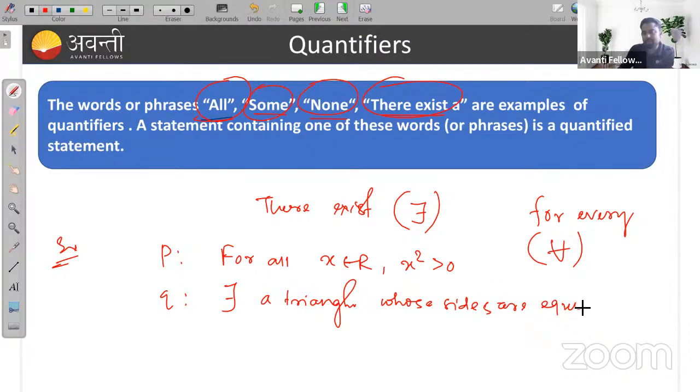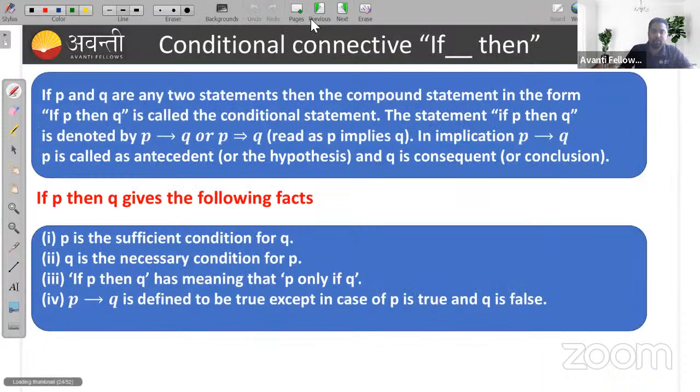So you can see here we are using quantifiers. This is my quantifier, and this is also my quantifier. If I ask you to find the negation of these quantifiers, what will you do? So note, remember, negation of quantifiers. First, I am telling you, negation of there exists.